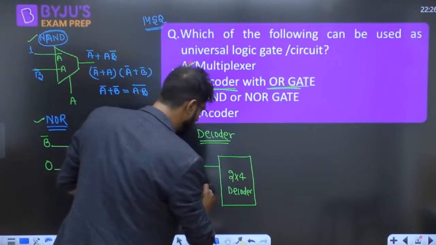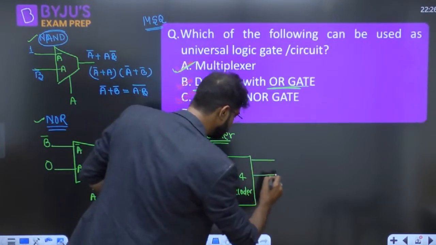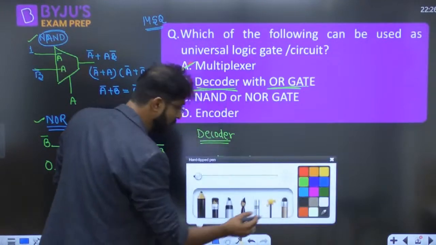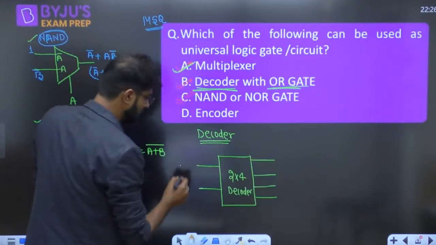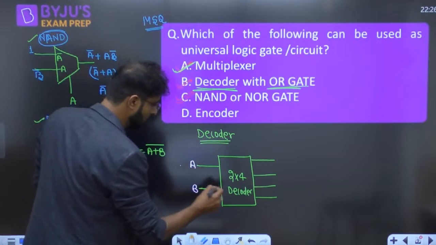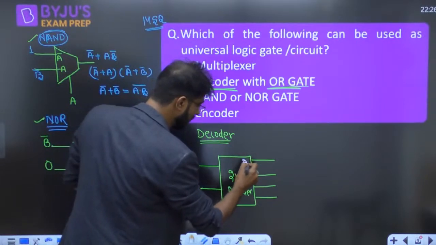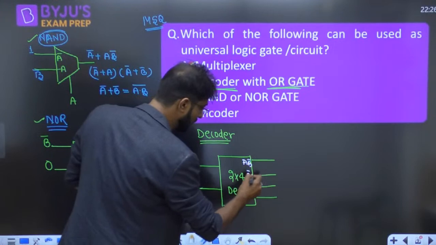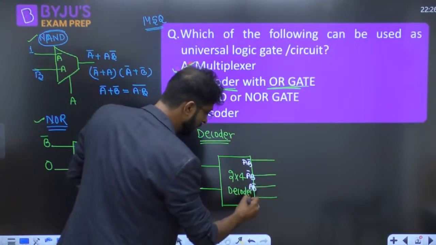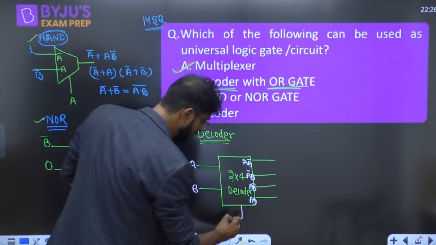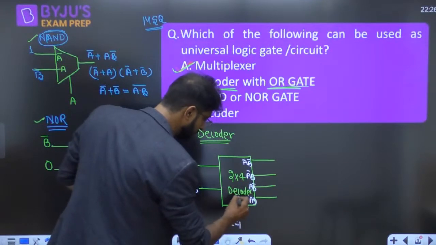So 2 inputs and 4 outputs. Now everyone try to understand. This is A, this is B. So this output is A bar B bar, this one is A bar B, this is A B bar, this is A B. And I am making the enable 1.